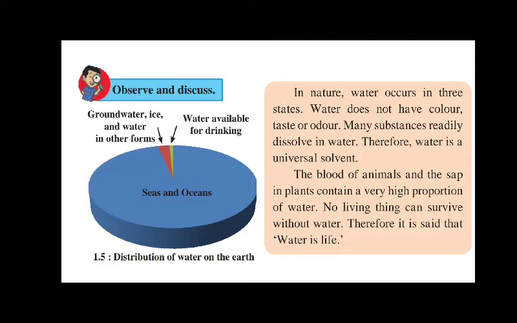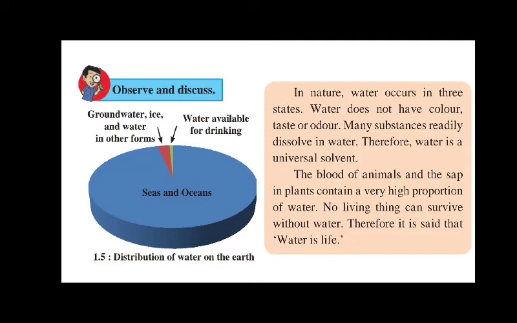Now, can we use the water from the sea and ocean for drinking or any other purpose? No, right? So, the ocean water or sea water cannot be used for our daily needs. You can see that a small amount of water is available in the form of groundwater and ice, and an even smaller amount of water is available for drinking. This amount of drinking water is enough for all of us to use.